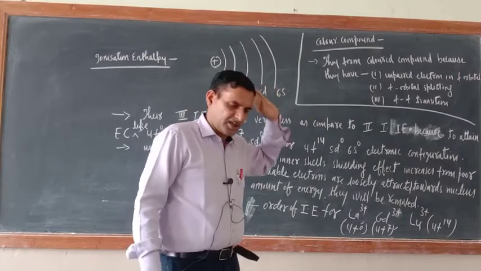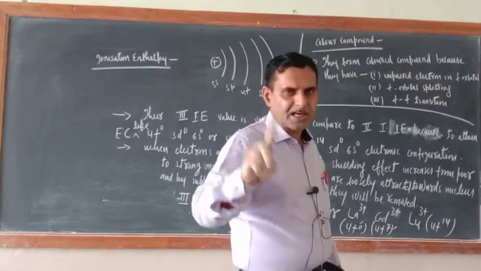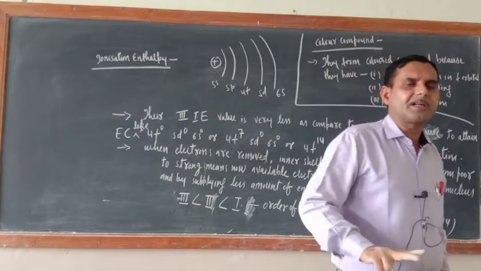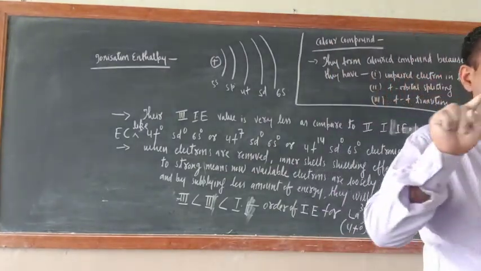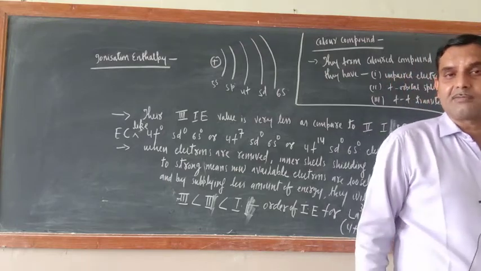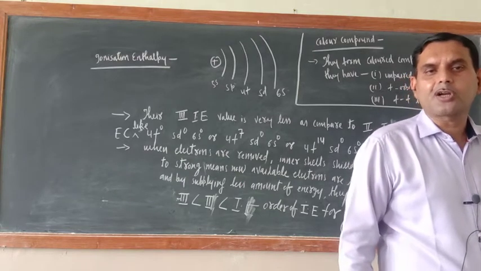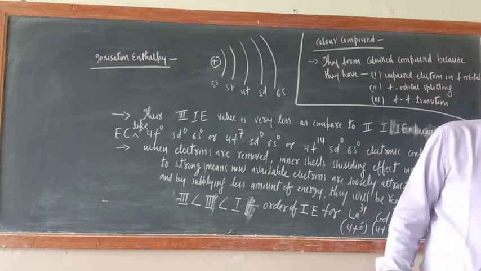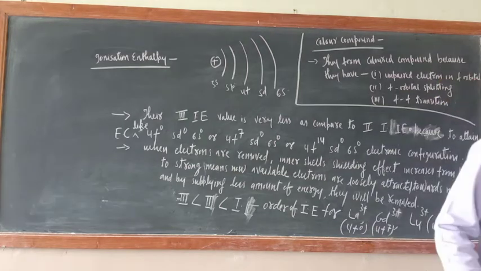That point is correct. They are forming colored compound because of 3 reasons. They are having unpaired electron in f orbital. Second one, there is a splitting of f orbital. Third one is ff transition. Okay, this is there. Now you will have a very interesting pattern in the color of tripositive ion of lanthanide. Tripositive ion. I am not talking of dipositive and monopositive. Tripositive ions color, you are having a very interesting pattern. Let us have the idea of that.